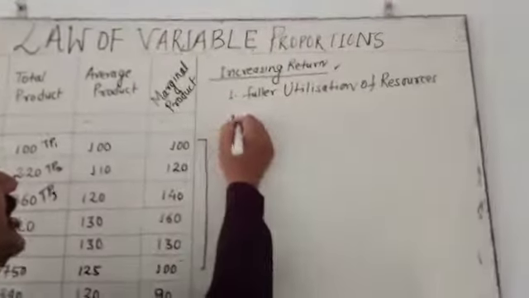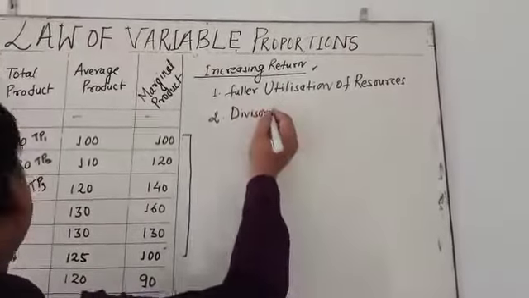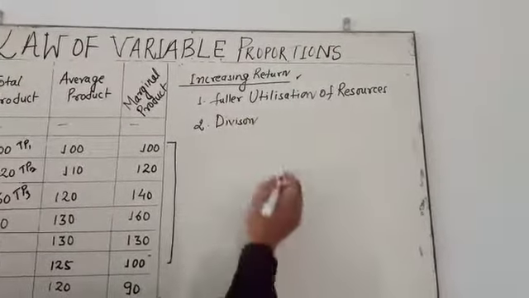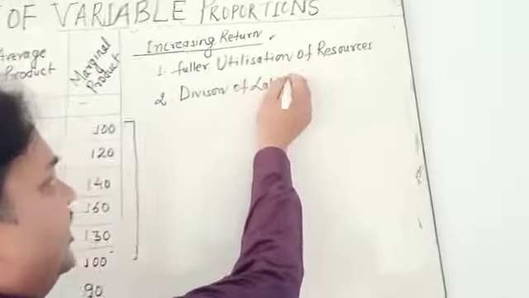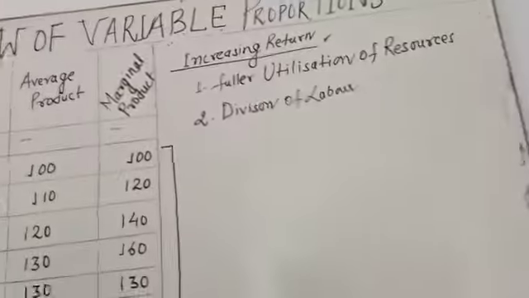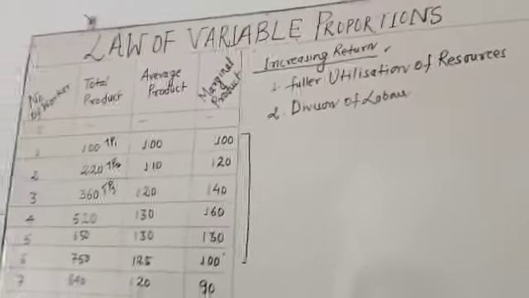The second reason is division of labor. Division of labor, as you have already studied in the management chapter, was given by Henry Fayol. The work is distributed according to skills and capability.